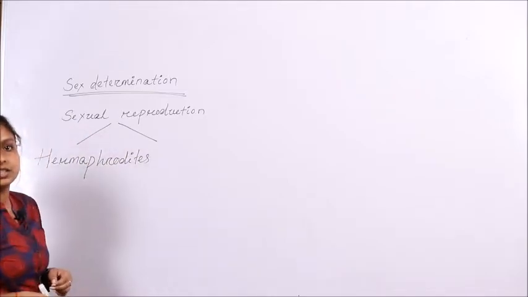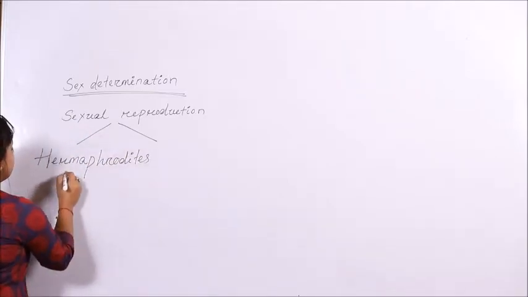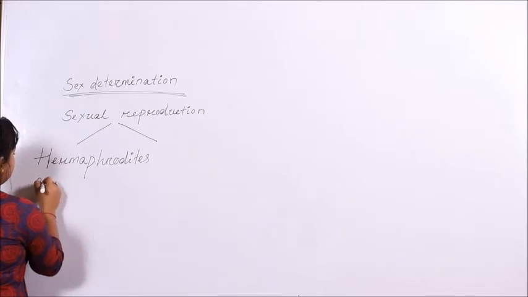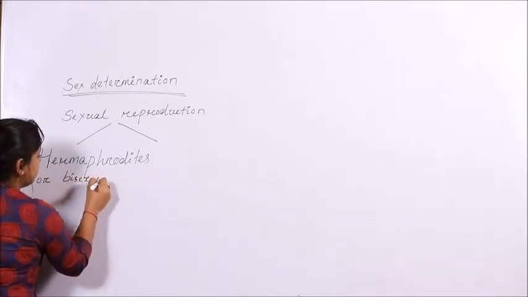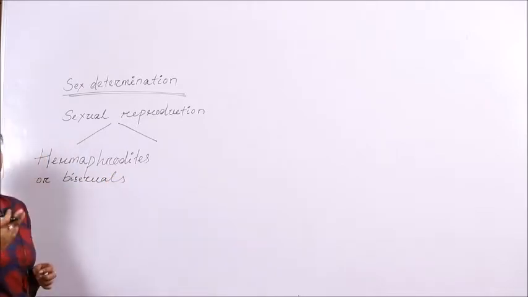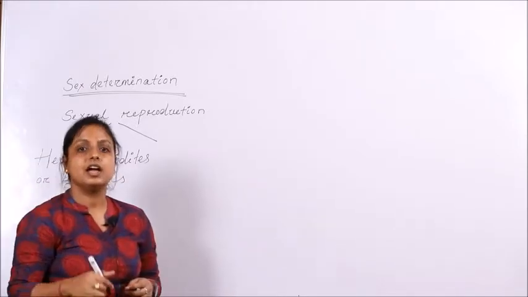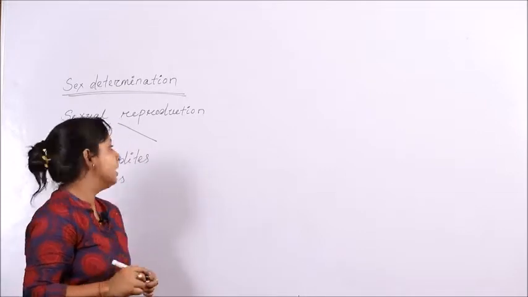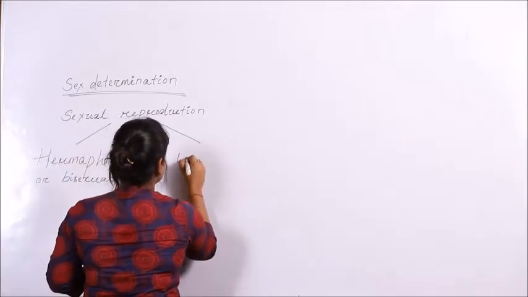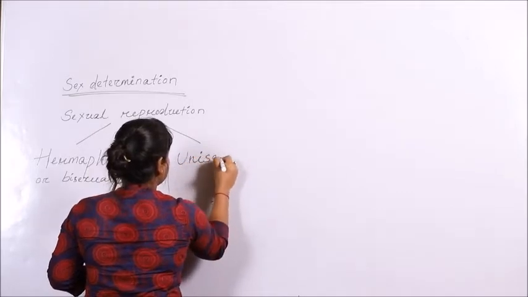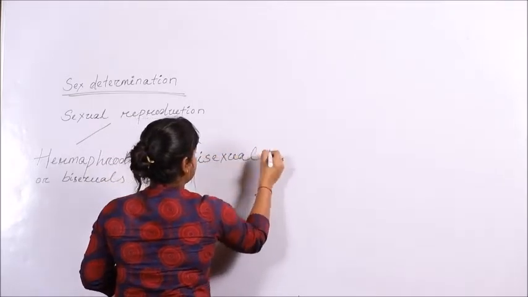The first kind of organisms are known as hermaphrodites. What are hermaphrodites? They are basically the bisexual organisms. That means both male and female reproductive organs are present in the same individual. The second kind are unisexual organisms.